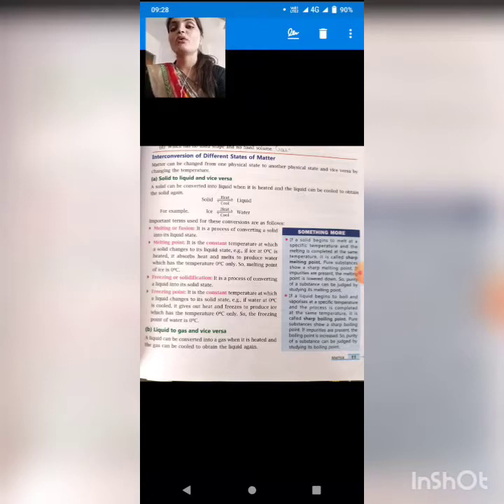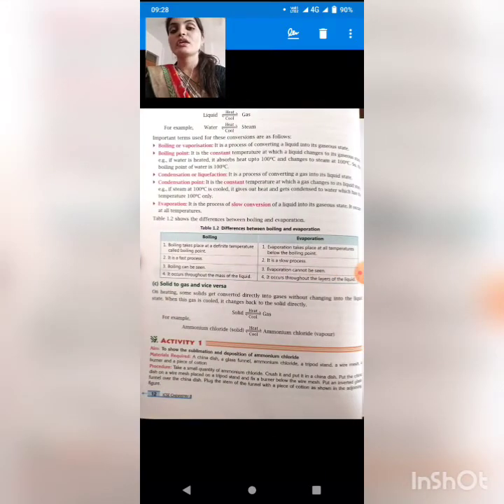Okay. Now liquid to gas and vice versa. See, with the help of this diagram, students, you will be able to know how liquid is converted into gas and gas is converted into liquid. When we heat the liquid, especially the boiling process, then after boiling the liquid is converted into gas, and when we condense the gas, it gets converted into liquid.